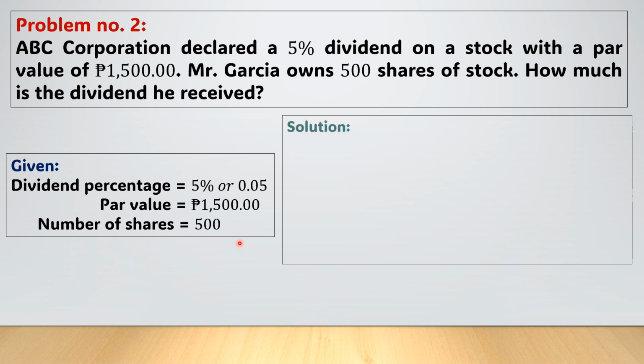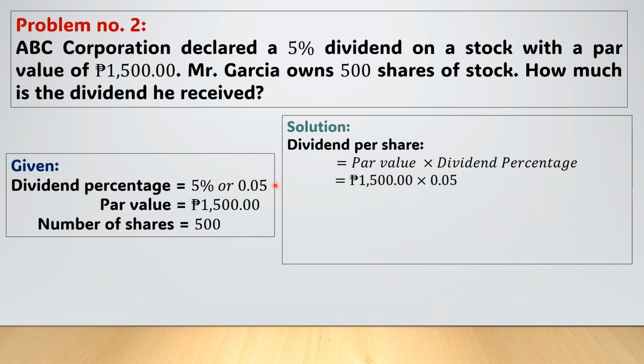Now, for the solution, hanapin po muna natin ano po yung dividend per share. So, paano po? We will multiply the par value times the dividend percentage. So, ano yung par value natin? 1,500 pesos. Ano yung dividend percentage natin? 0.05. So, ang dividend per share po natin is 75 pesos.